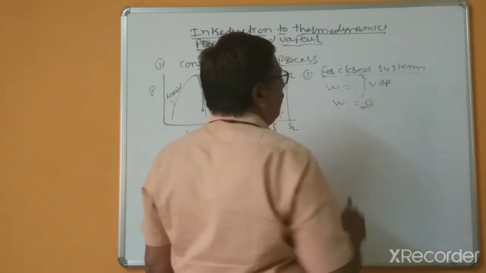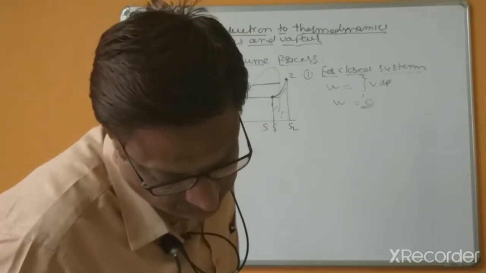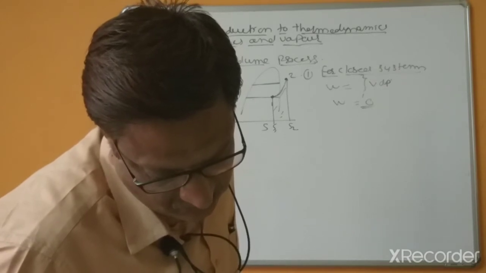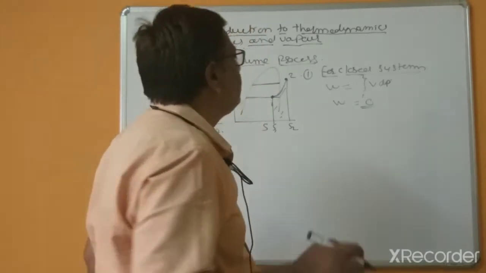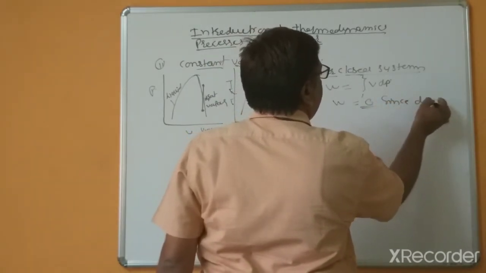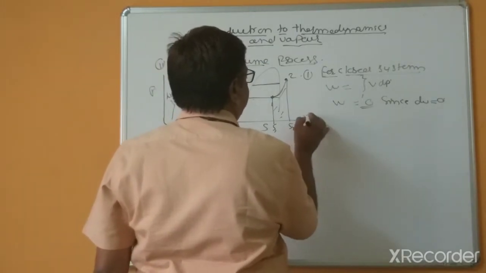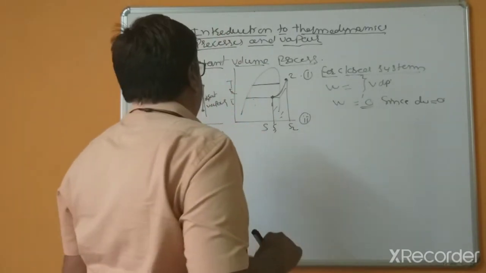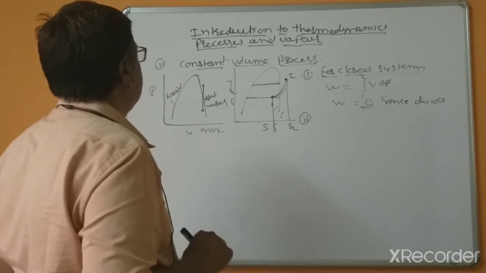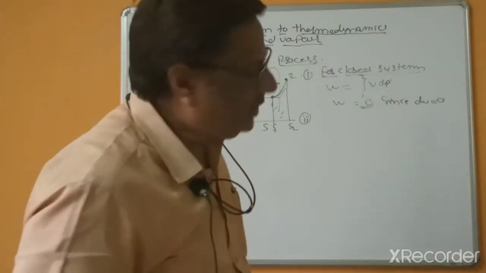So work done equal to 0, since dV equal to 0. And what is next? Change in internal energy.